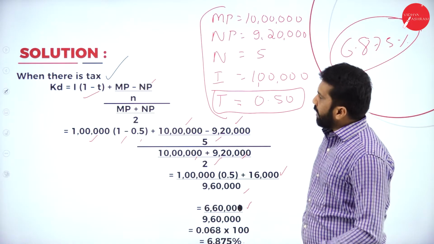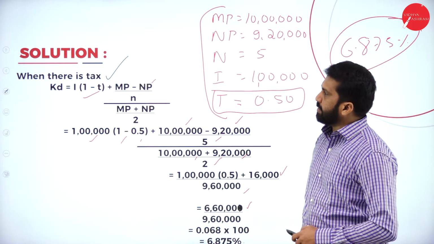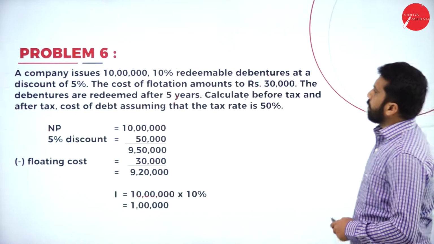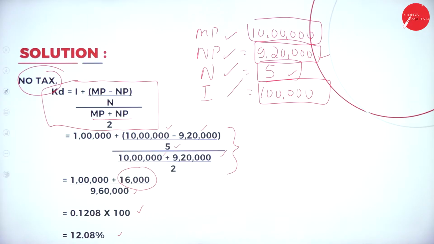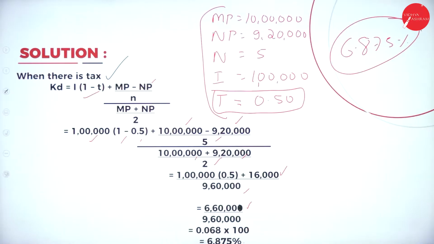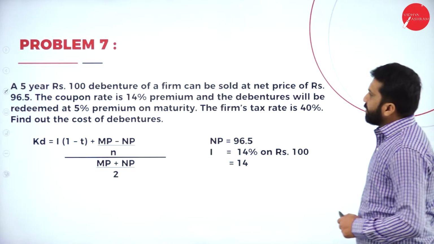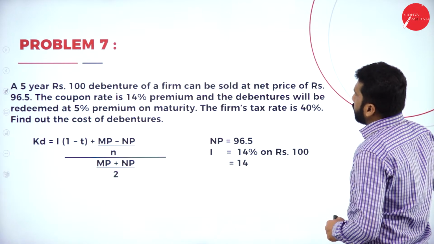Now, I'll go back to your previous slide so that you can take a screenshot. This is your problem number 6. I have done the working out along with this: the first part if there is no tax, the second part if there is a tax. Now, we'll go for the next one, problem number 7.